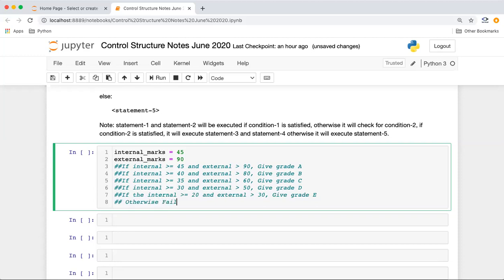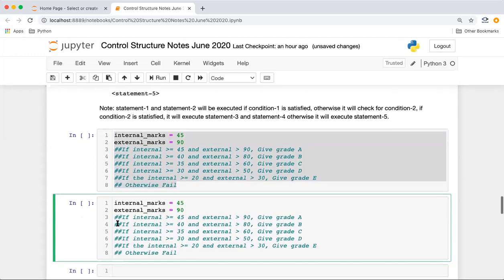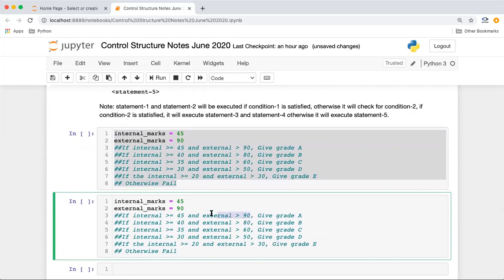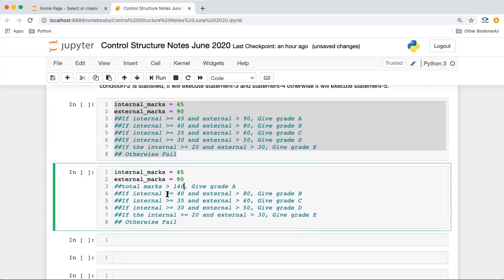Okay, so before going with this problem, let's make it simple and then try it out. Let's go with total marks. We know internal and external marks are given. We are saying if total marks is greater than 140, we'll give A grade.